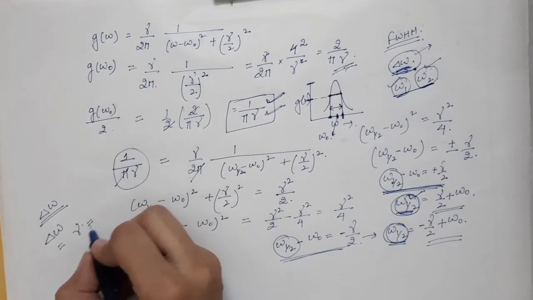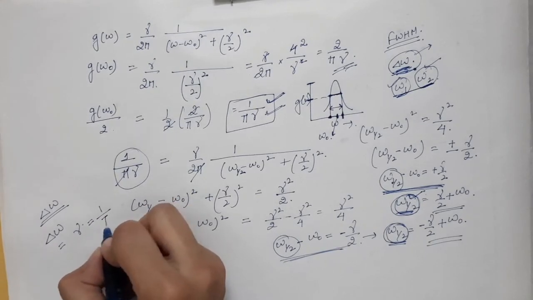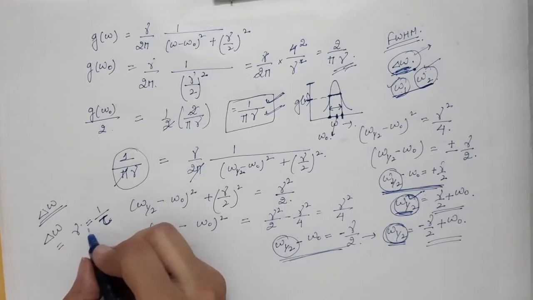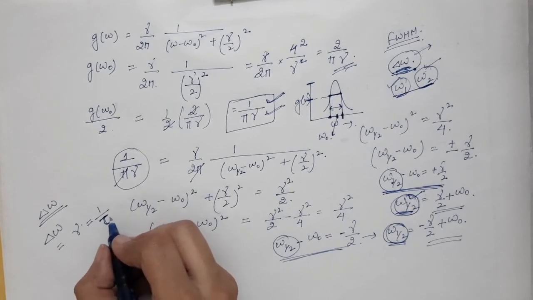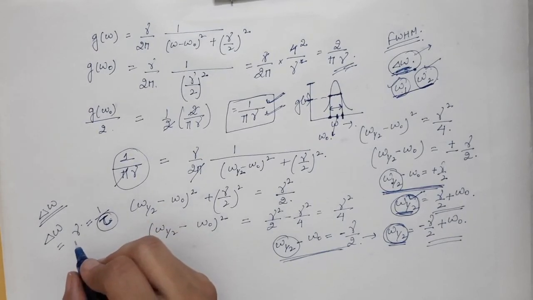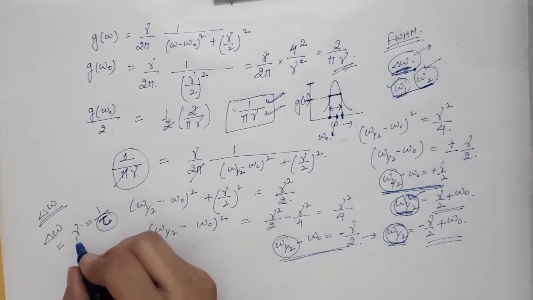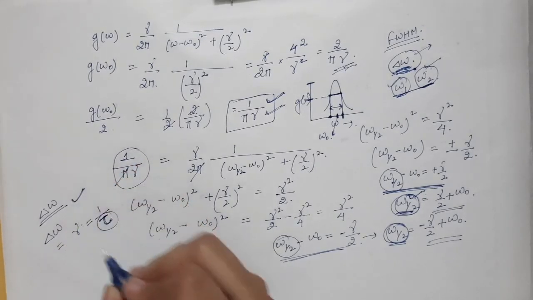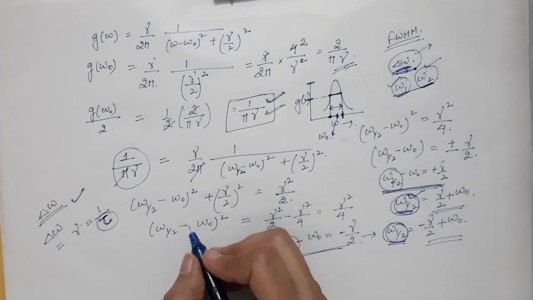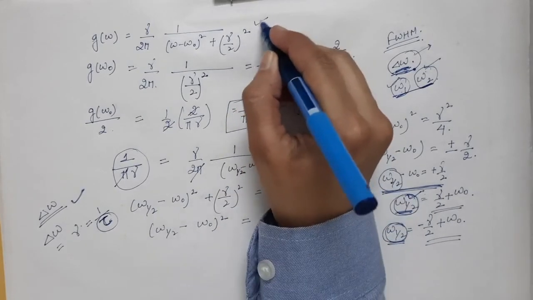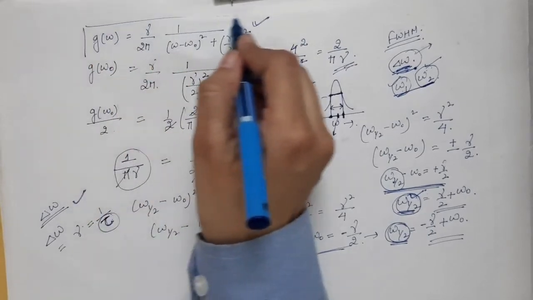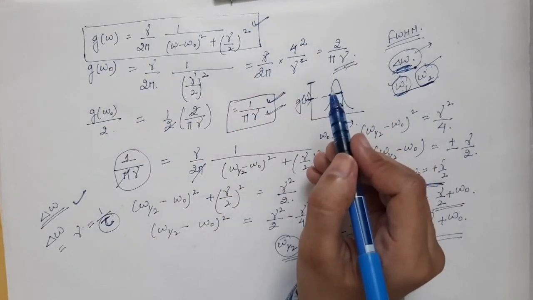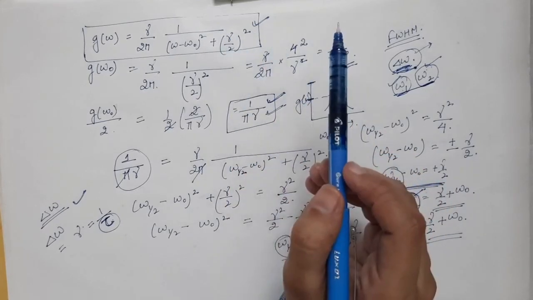This is the damping factor, and this was supposed to be equal to 1 by tau. So gamma is the damping factor and that is equal to 1 by tau, where tau is the lifetime of an energy state. So gamma has come out to be equal to 1 by tau. This is the full width at half maximum for the case of natural broadening, and this is the expression of the line shape function which we have got classically. By classical explanation we have got this g of omega.